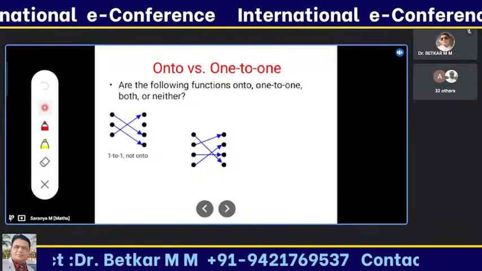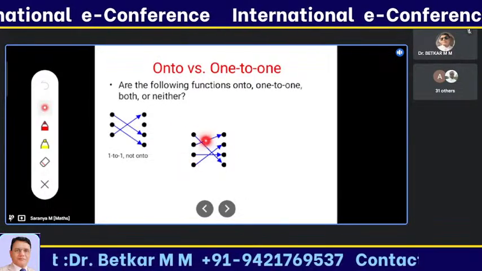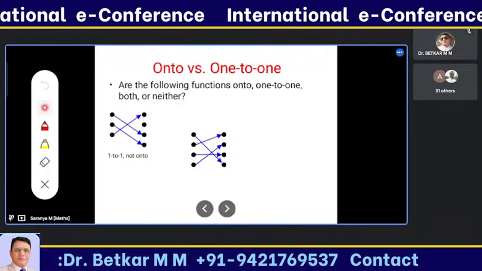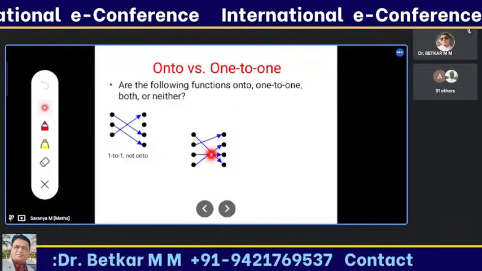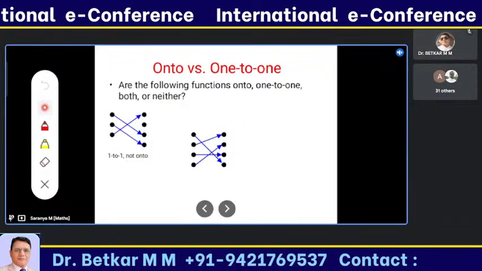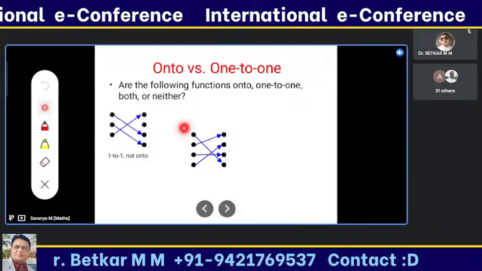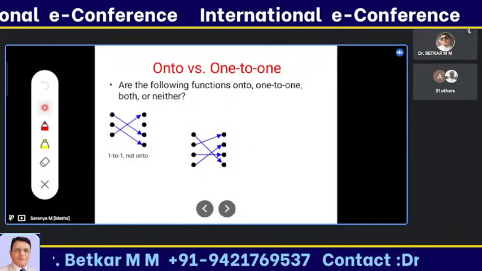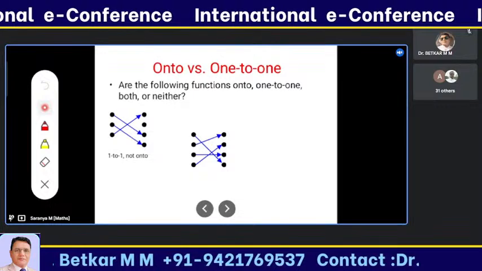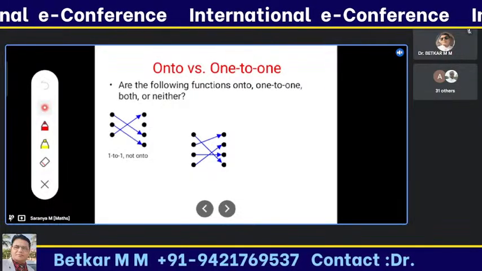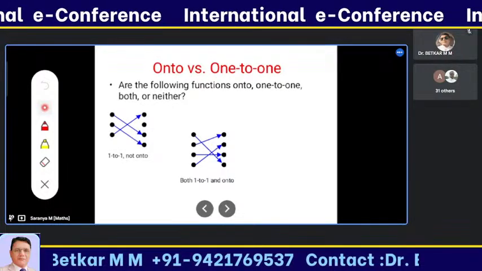See the second example. In the domain set, everything has a unique image, and the elements of the codomain set also have at least one pre-image in the domain set. All the things are mapped. So it satisfies the one-to-one as well as the onto concept. Hence it is one-to-one and onto.